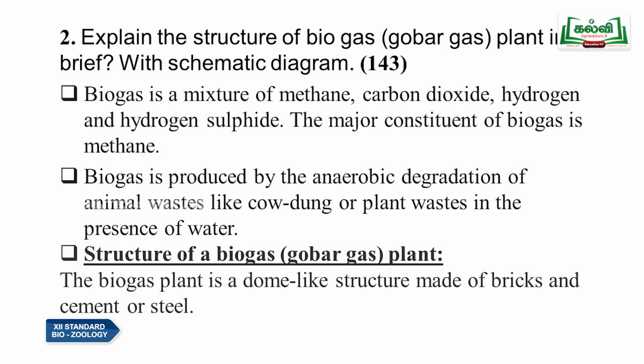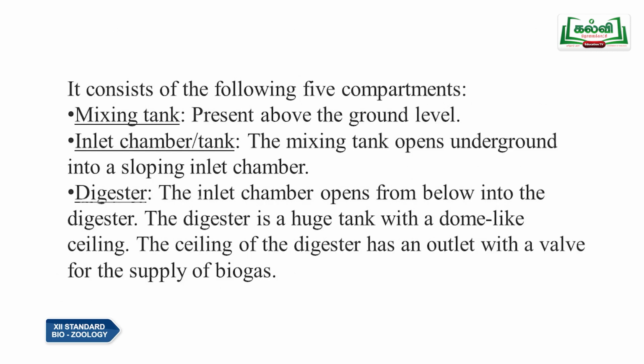If you take the structure of a biogas or gobar gas plant, it is a dome-like structure made up of bricks and cement or steel, and it consists of the following 5 components: the mixing tank, present above the ground level; an inlet chamber or tank, since the mixing tank opens underground into a sloping inlet chamber; and the digester.